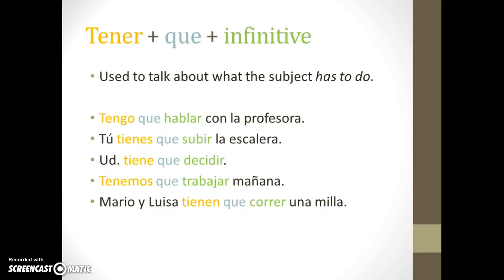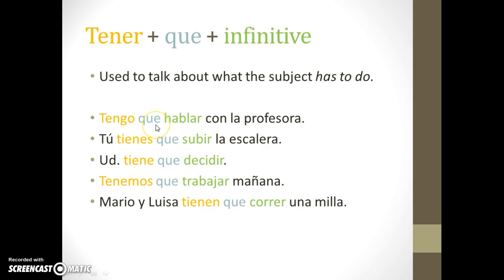And tener que plus infinitive. This is very similar because we've got 3 words that are the components. But it's just another way of showing, in addition to what's going on, this is used to talk about what the subject has to do. So with ir a plus an infinitive, we talk about what the subject is going to do. But here we can talk about what the subject has to do. So knowing that the verb tener means to have, we can make this structure work. Yo tengo, I have to talk with the professor. So tengo que hablar con la profesora. I have to talk with the teacher.